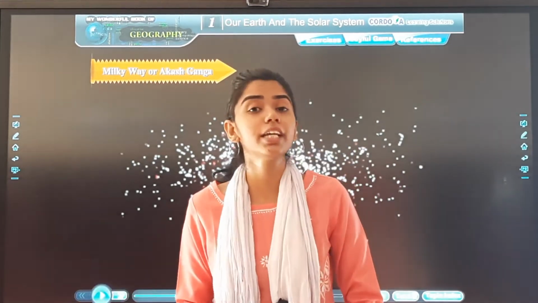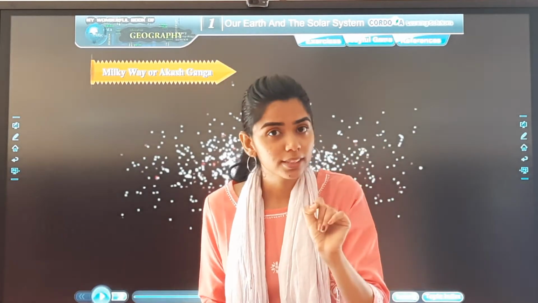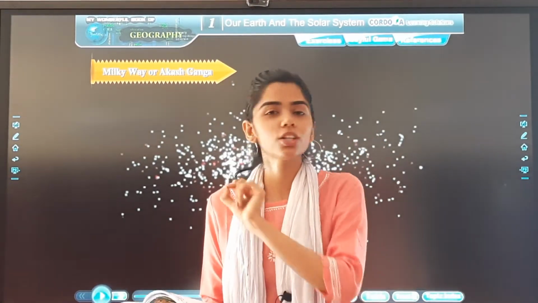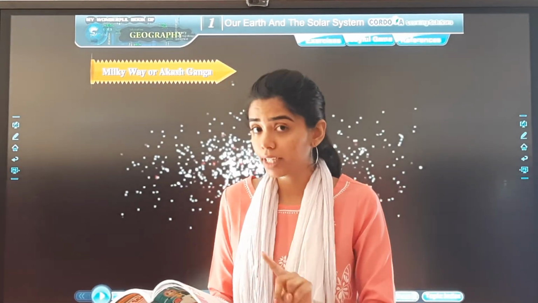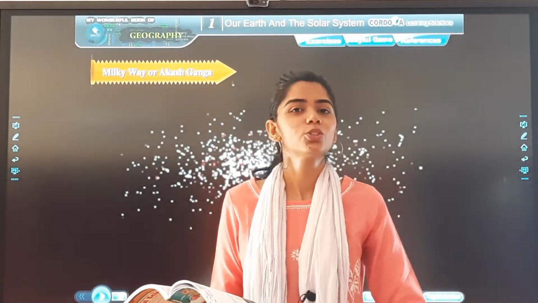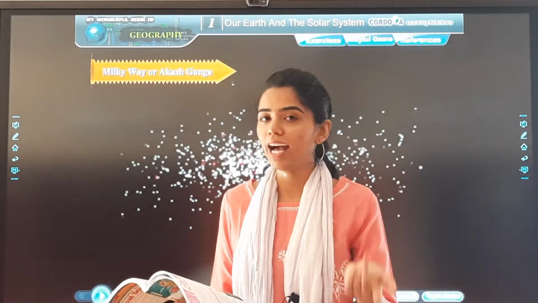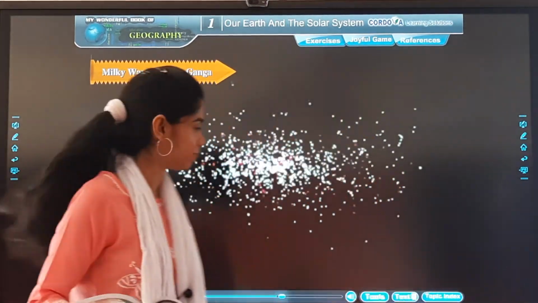The galaxy is called Milky Way. Important line, children. If you have a textbook, please underline it. What is it called? It is called the Milky Way. The other name is what? Akash Ganga. So it is in Hindi. Milky Way and what is it? Akash Ganga. Let's move on.